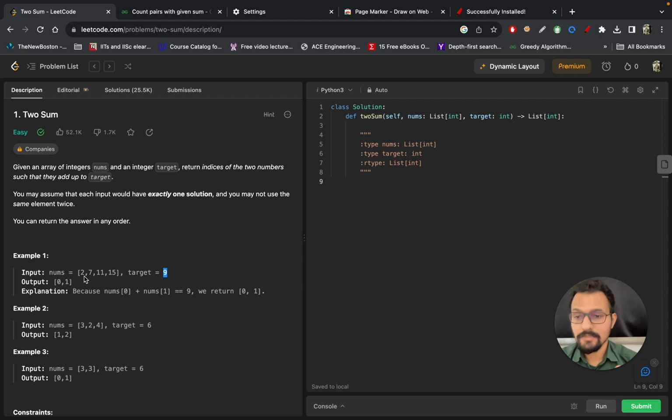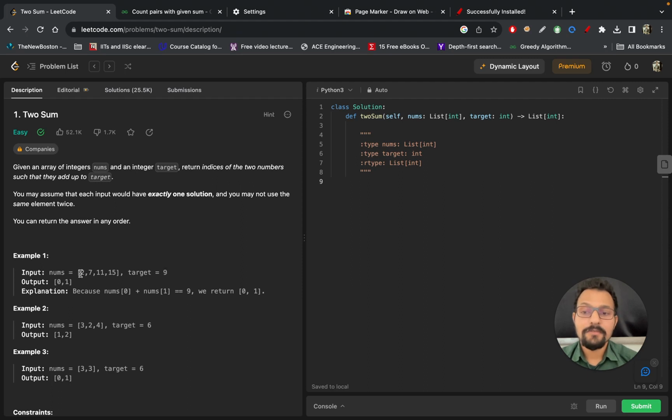So I will say to him, basically in this approach I will create all pairs and I will check if the sum is 9, then I will return that pair. And to do that I will use a nested loop. So in the outer loop I will fix an element and I will try to find each pair whose first element is this, and in that way I will find each pair and then return the answer. So that is the brute force approach. So in 1-2 lines I have explained it, and also how I will do it.